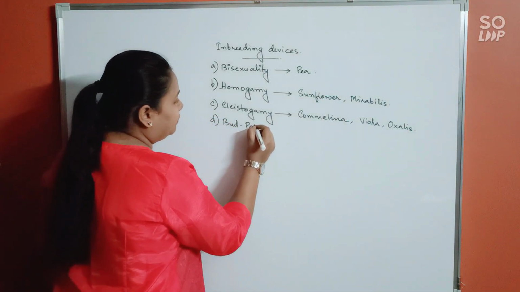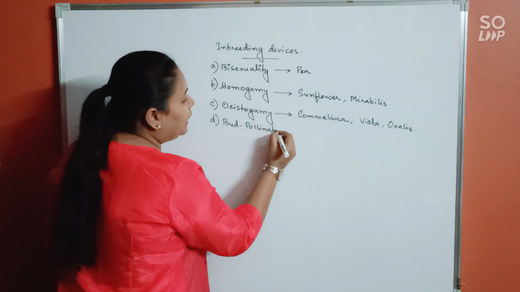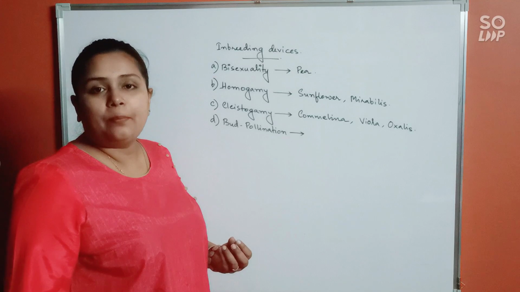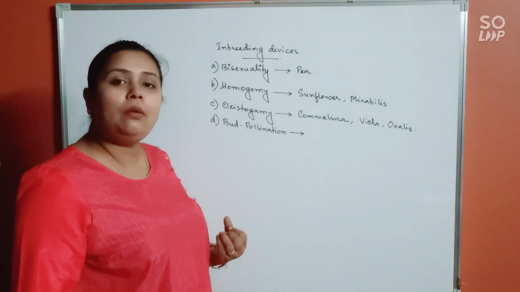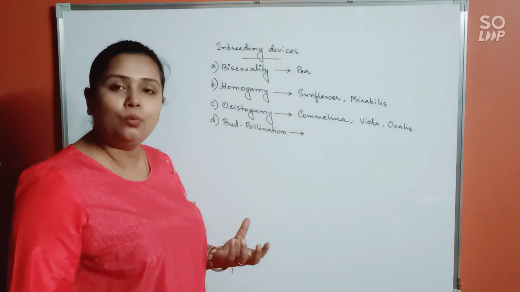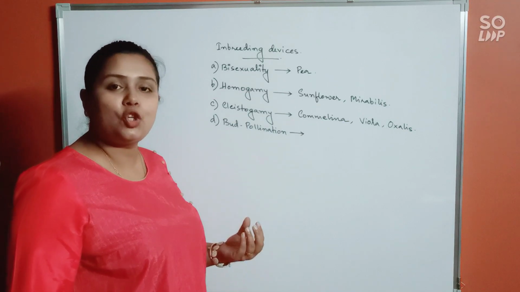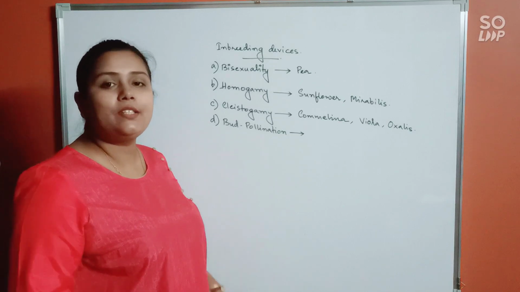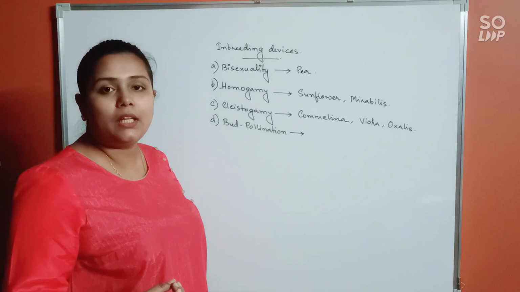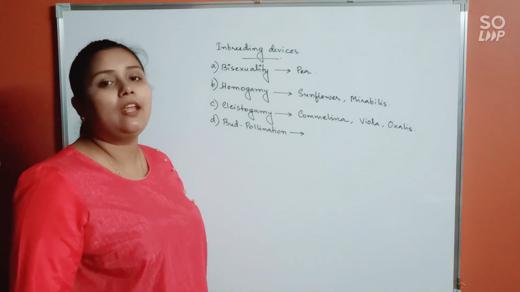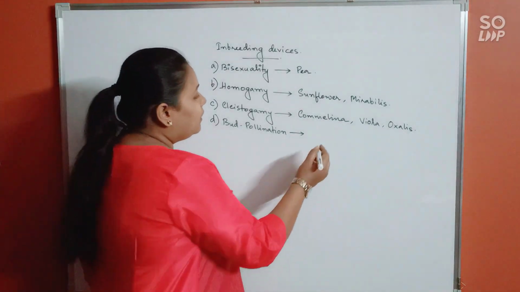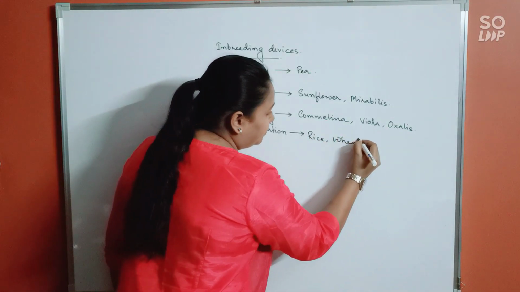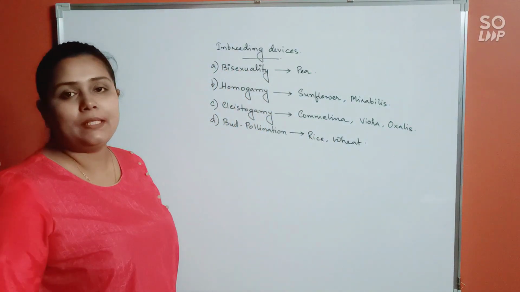Next, bud pollination. Bud pollination means when the stamen and the carpel will mature within the floral bud itself. Before the flower can bloom, the floral bud itself has mature pollen as well as the pistil. So in that case, fertilization will take place inside the bud, and hence cross-pollination can never occur. Alright. Here, examples will be rice, wheat. Alright, the examples are important.